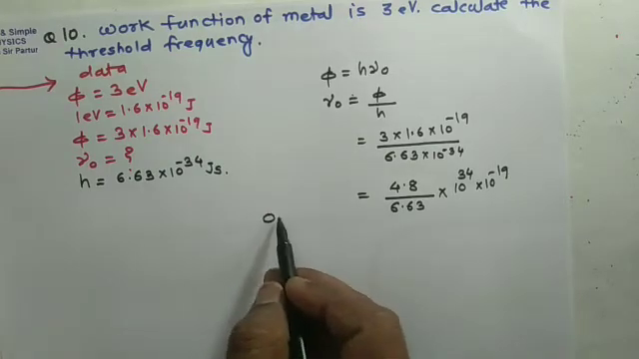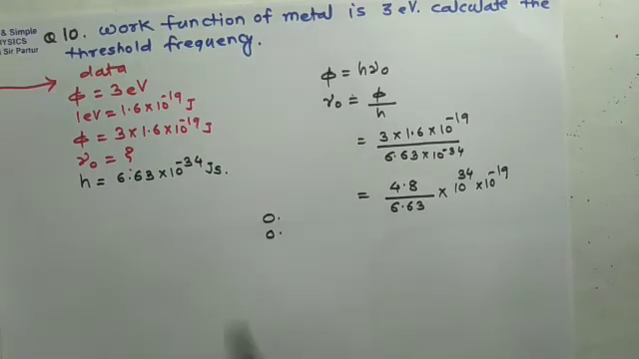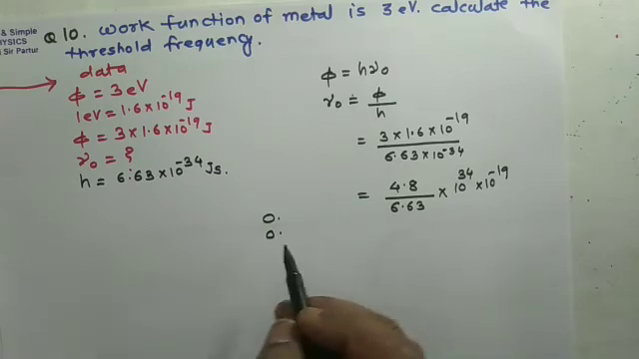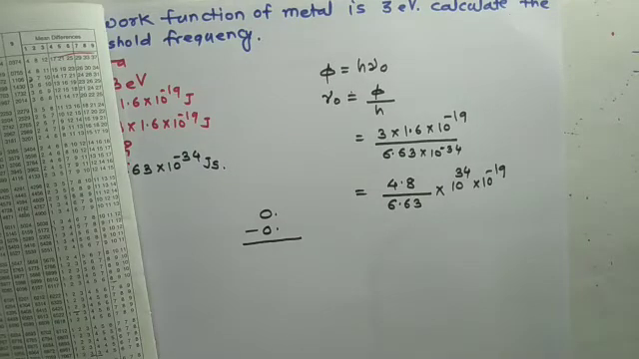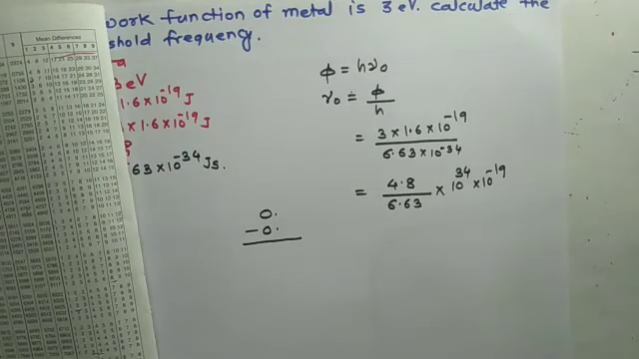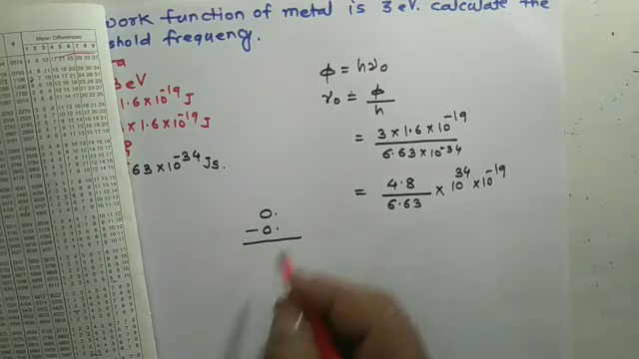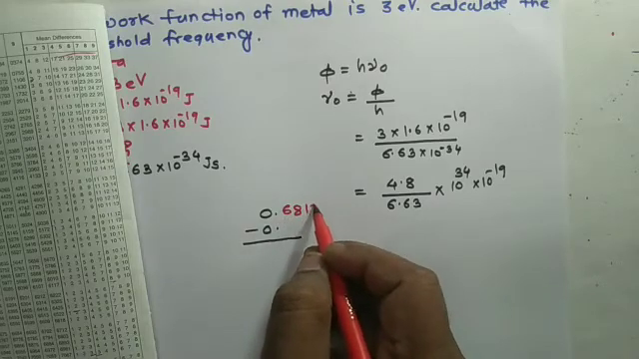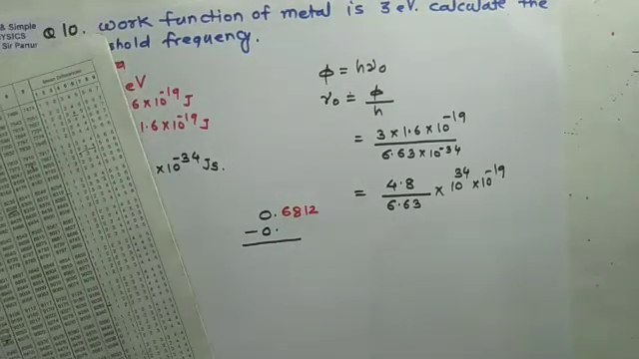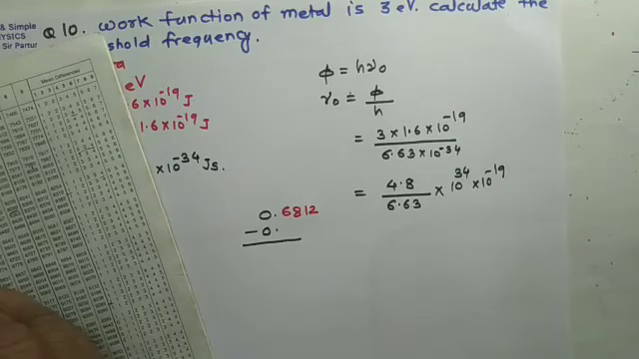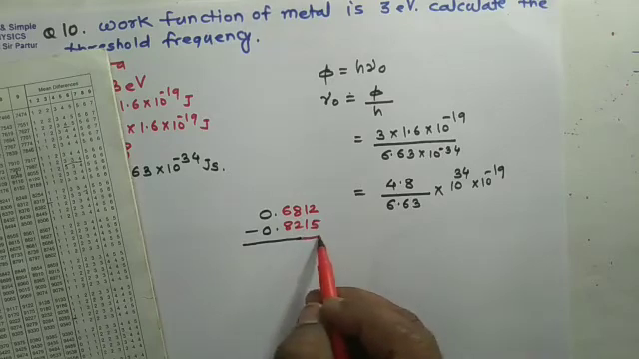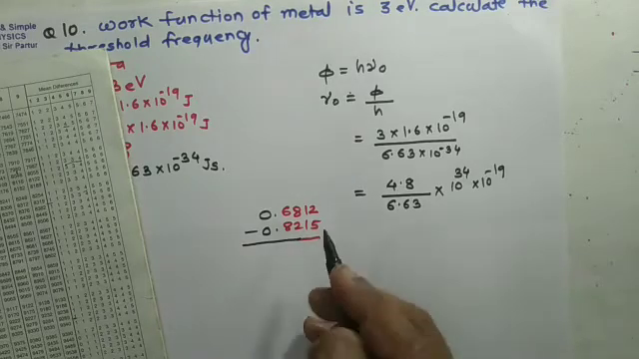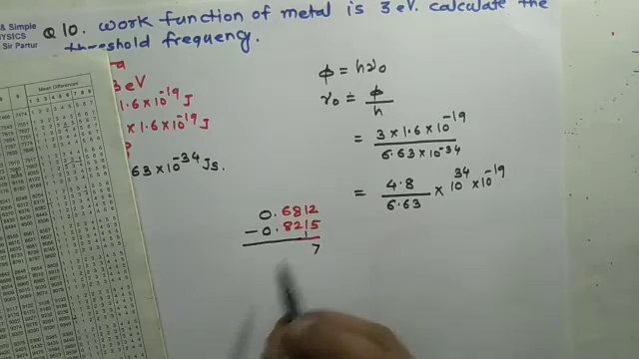If we take a log, for numerator characteristics will be 0 point, for denominator characteristics will be 0 point. Using log, we see 48 in 0, that is 6812. And 66 in 3 will be 8215. If we subtract 5 from 12, 7 is remaining.